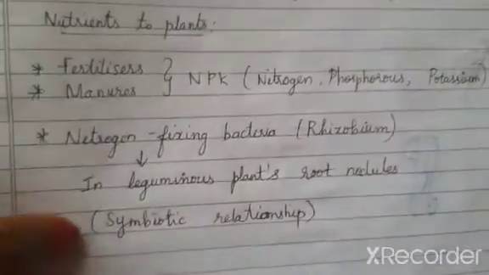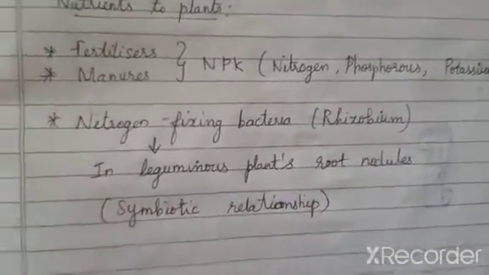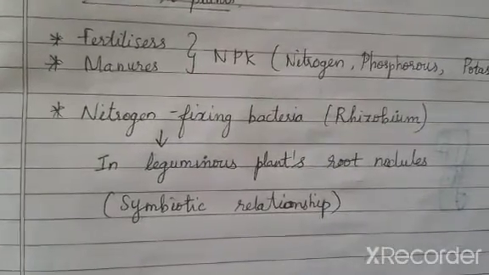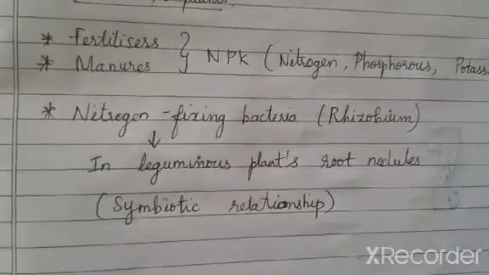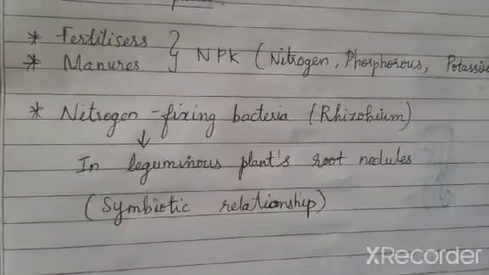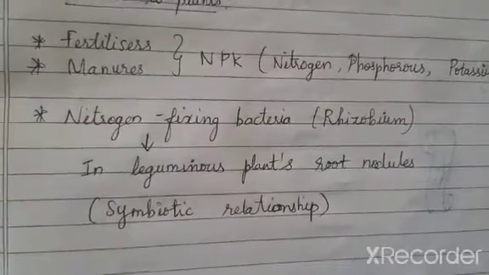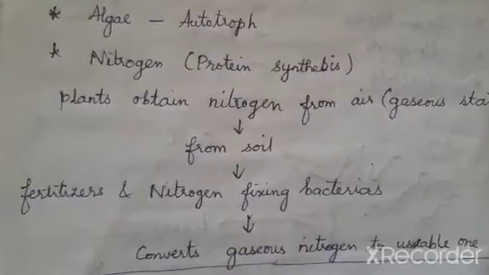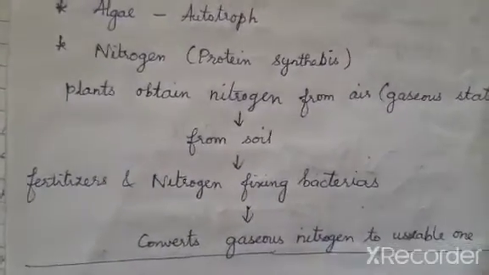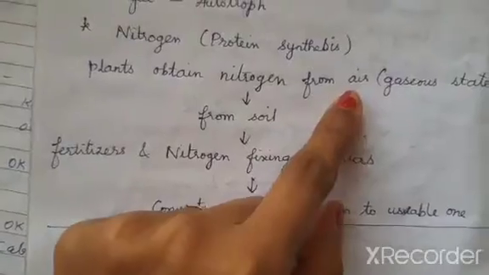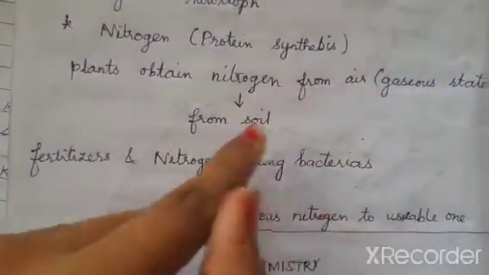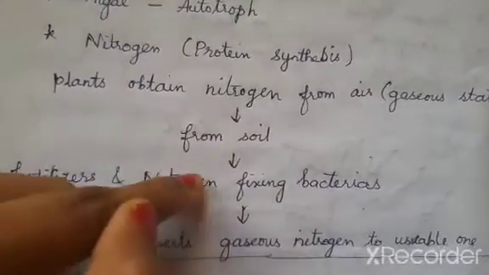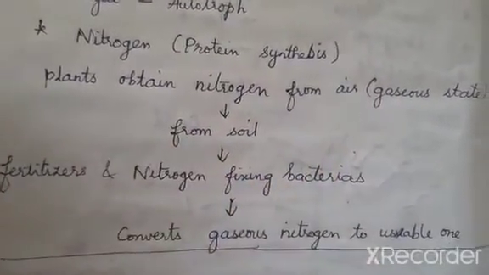And the third way to regain the nutrients to the soil is with the help of a bacteria. That bacteria is called nitrogen fixing bacteria. Do you remember this? I told you about this nitrogen fixing bacteria at the start of the chapter. How does the plant get nitrogen? They get the nitrogen either from the air, which is present in the gaseous state, or from the soil. In soil, they either use fertilizer or nitrogen fixing bacteria.